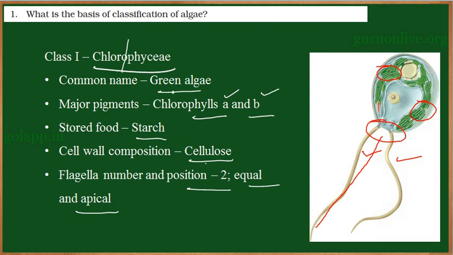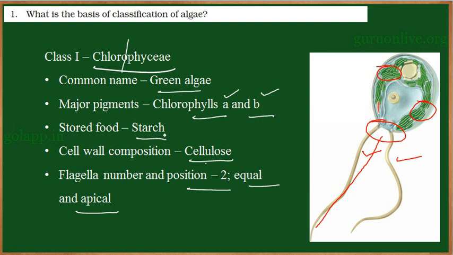So let us recall. The word chlorophyceae represents, chloro means green. So that is why generally they are also called as green algae. To produce this green color, they have pigments chlorophyll A and chlorophyll B.